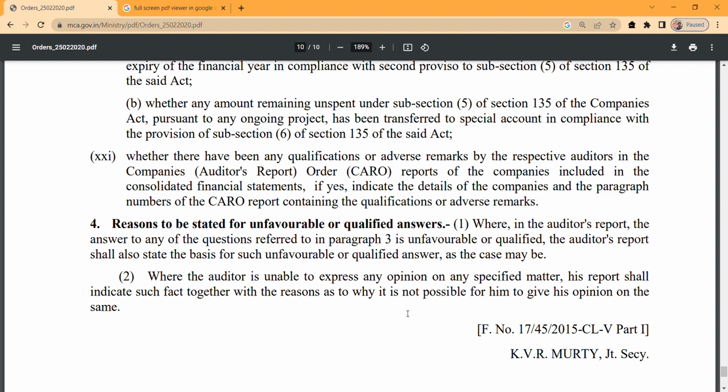Second subpoint: where the auditor is unable to express any opinion on any specified matter, his report shall indicate that fact together with the reason why it is not possible for him to give an opinion on the same. Okay, I think this point is pretty much clear.